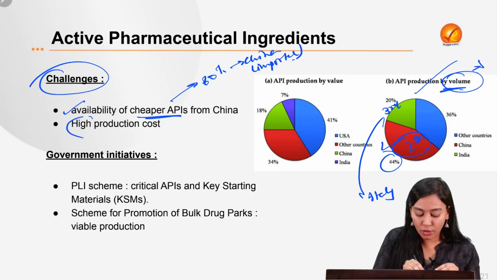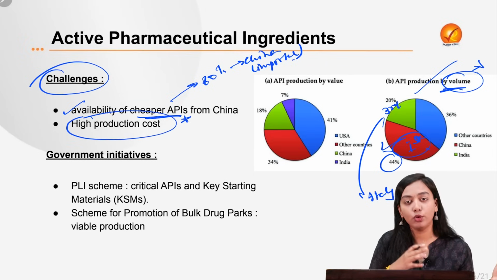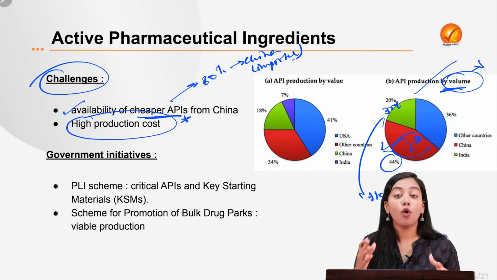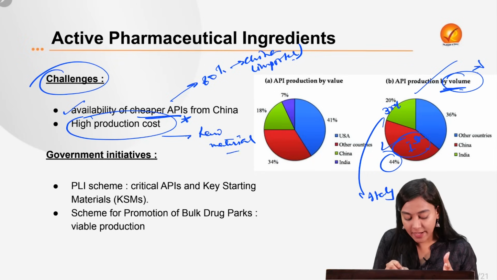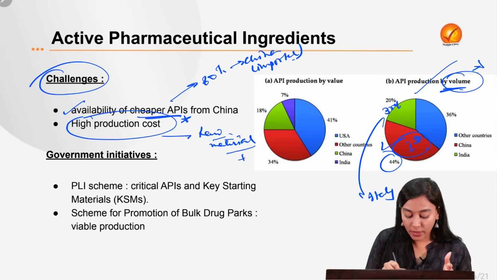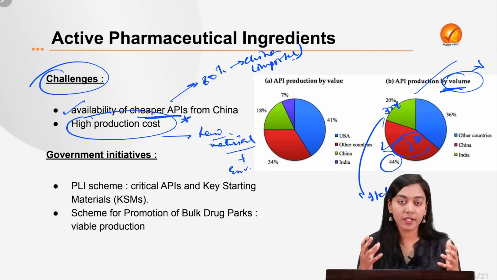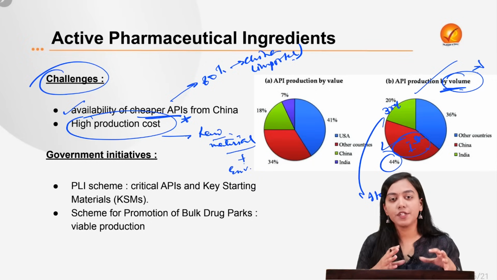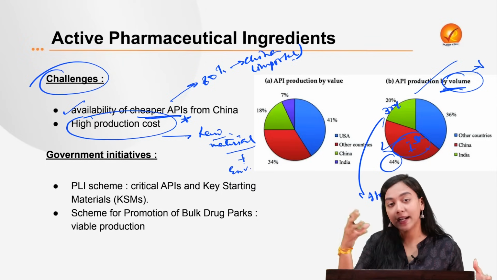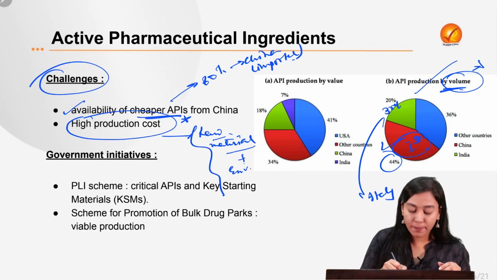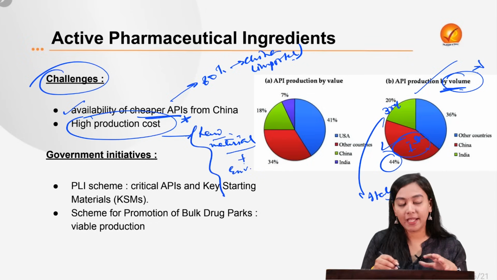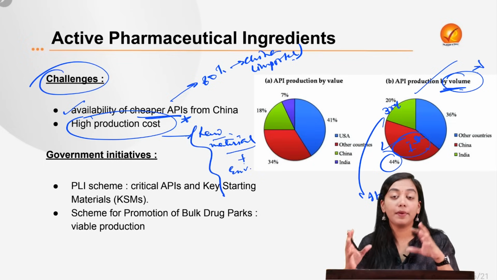Next is the high production cost, which makes it less lucrative for industries to be set up. Why high production cost? Because of the high raw material cost. The raw material that is required is very, very costly. And it is also an environmentally intensive, energy intensive industry. It requires many chemicals which are not environmentally friendly, so it attracts a lot of environmental regulations. The companies have to face the brunt, and it eventually makes this industry very highly capital intensive.